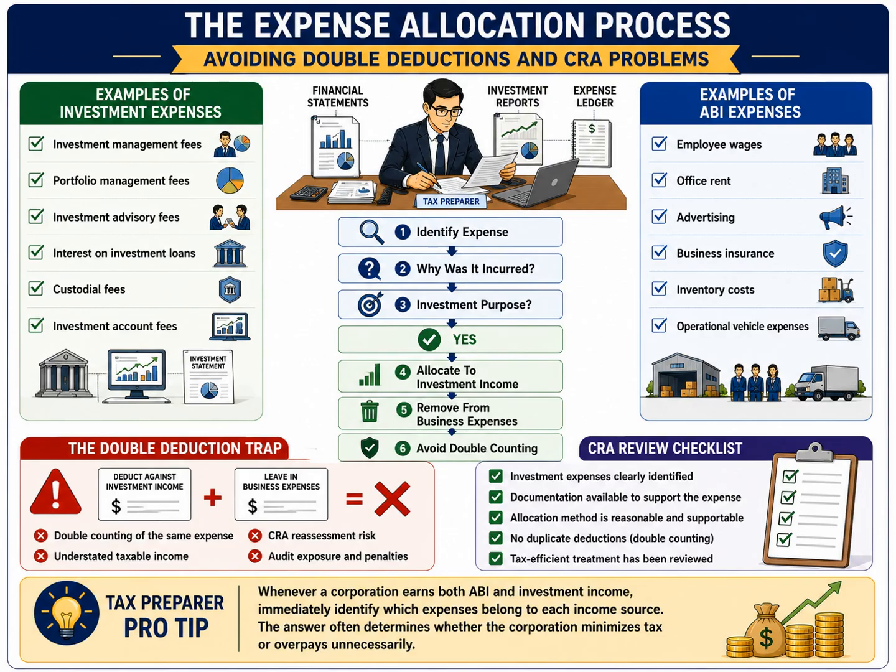The key takeaway from this slide is that expense allocation is not just an accounting exercise. It is a tax planning exercise. Whenever a corporation earns both active business income and investment income, identifying which expenses belong to each income source becomes critical. A properly allocated expense can improve tax efficiency, while a poorly allocated expense can lead to missed tax savings, audit risk, and costly reassessments. The best practice is simple. Identify the purpose of every expense, allocate it to the correct income source, and make sure it is deducted once, and only once.